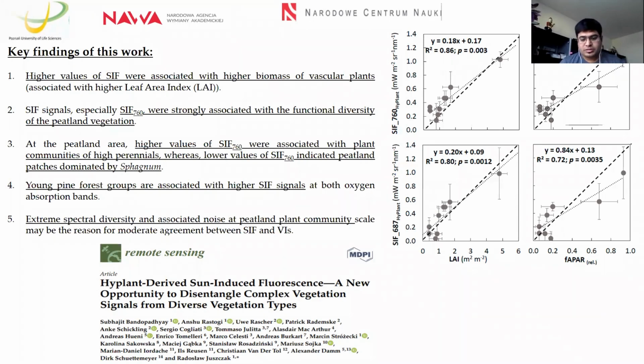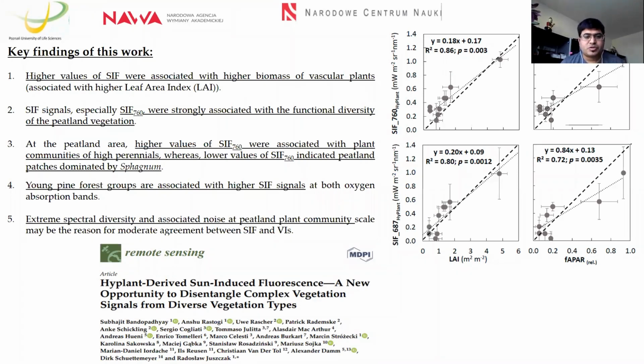Because our peatland area is mostly controlled by the water level, and the airborne campaign is a one-day data set conducted in July 2015, so most of the time it's summertime, and the availability of water is not that prominently observed in the area. Sphagnum is a particular plant community that is highly dependent on water availability.